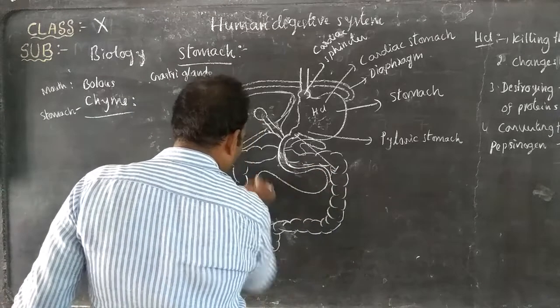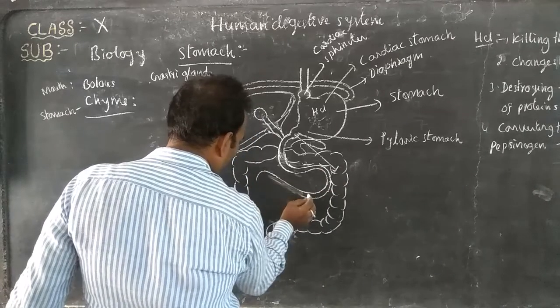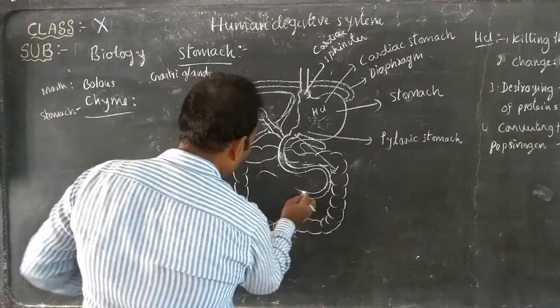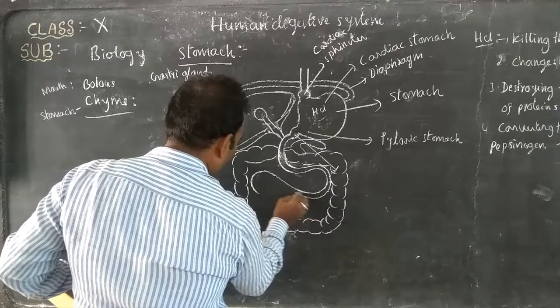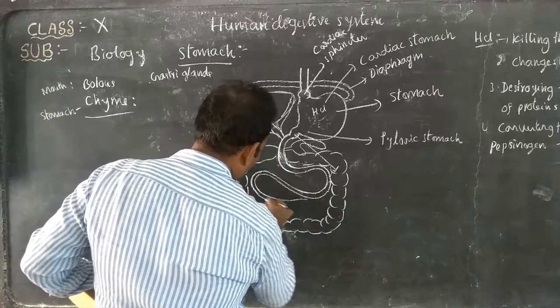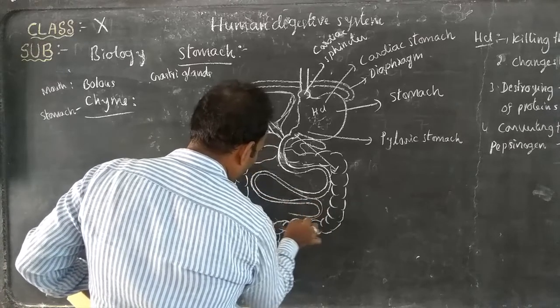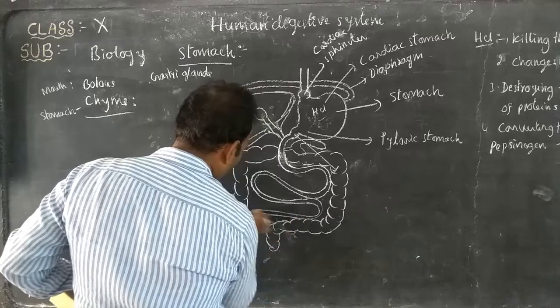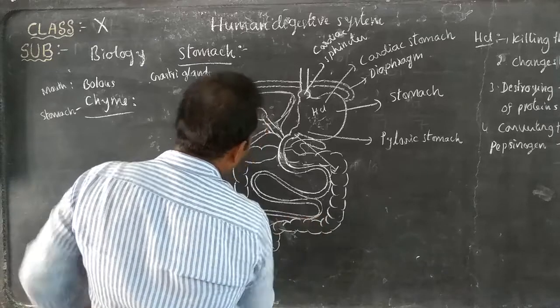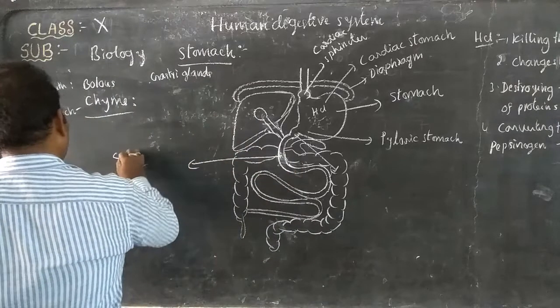The next part in the human digestive system is the small intestine. This one is the small intestine.